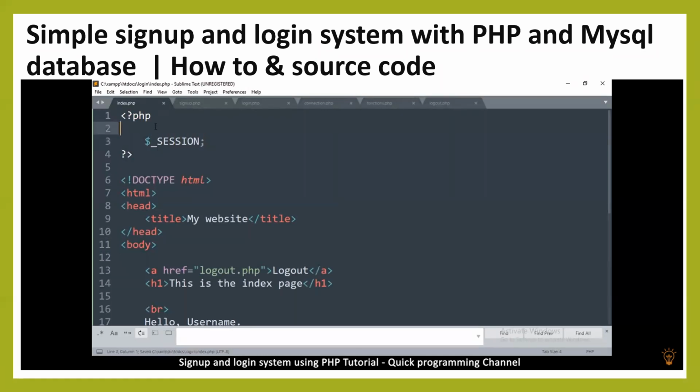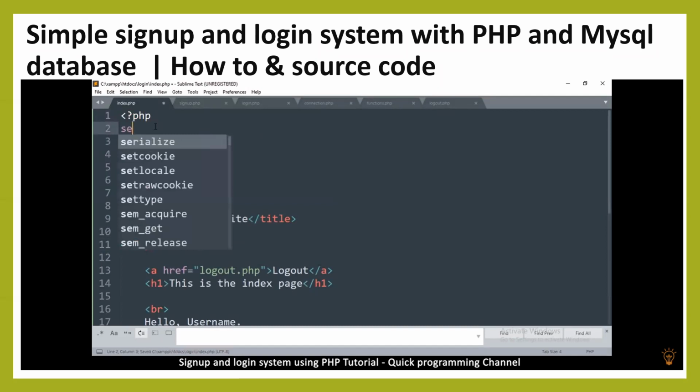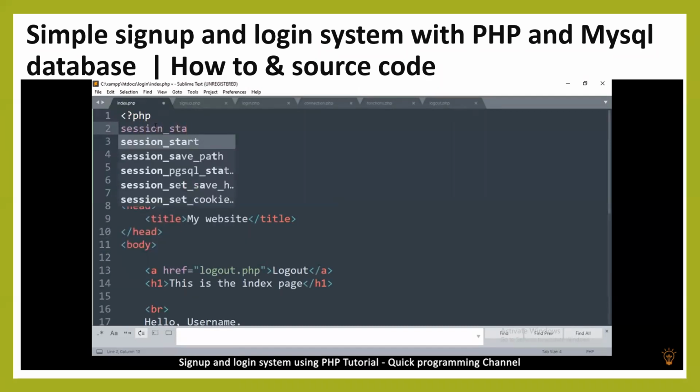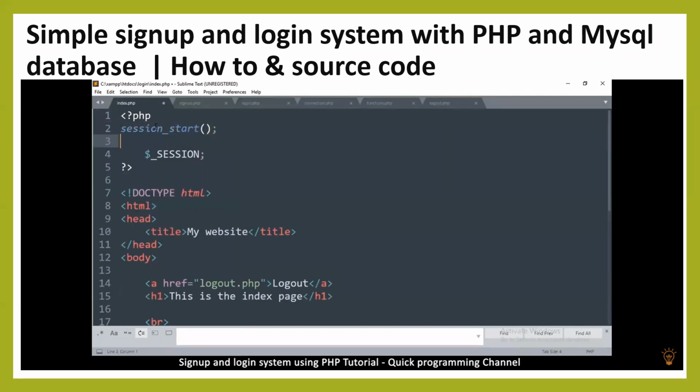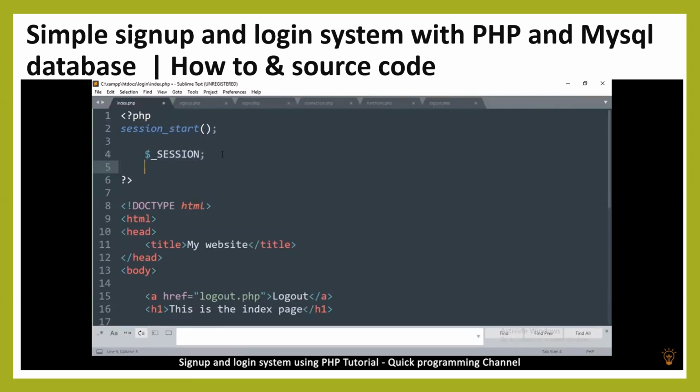So now to access a session, you need to first write session start like that. So once you do that, you can access session. So you need to do this on every single page that you're using session. So which means if session can be accessed on any page, it means we can simply put a user ID in session and then simply check on every page to see if that user ID is actually legit. Then we know that you're actually logged in.